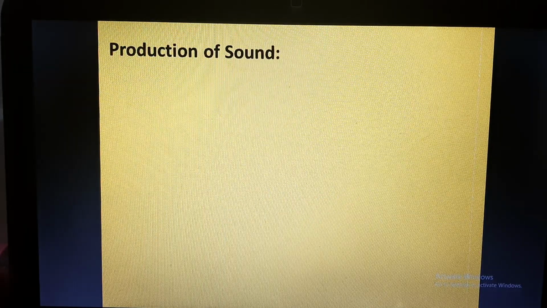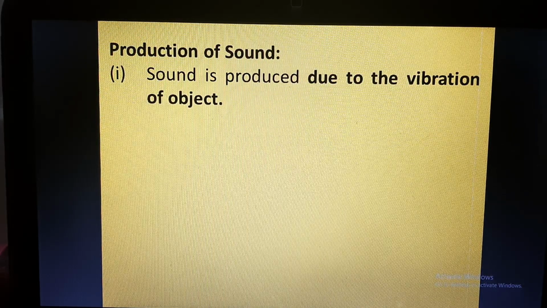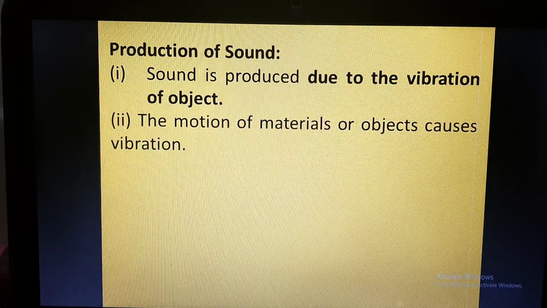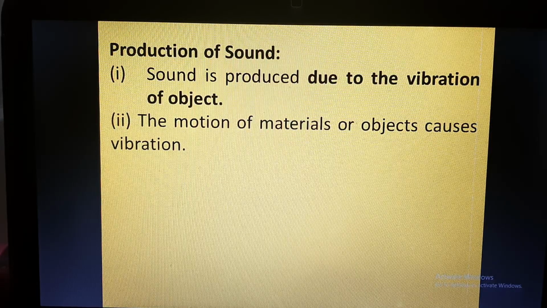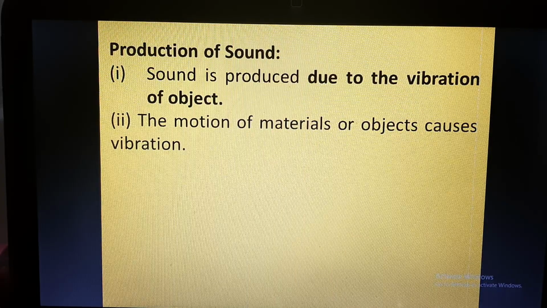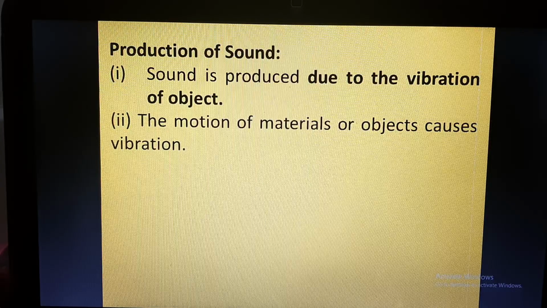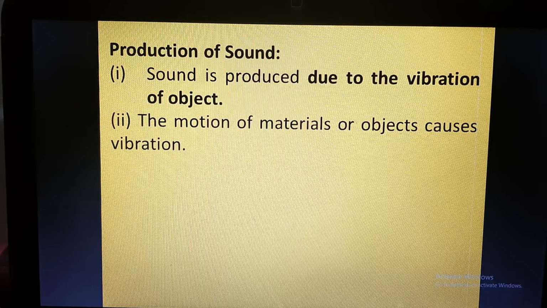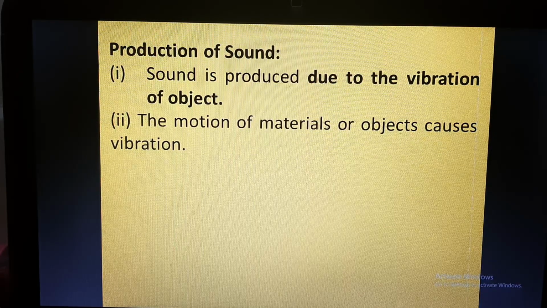Now we'll come to how sound is produced. Sound is produced whenever there is a vibration in any object. So whenever there is a vibration, sound will be produced. The motion of a material or object causes vibration. You must have observed in your assembly, if the drum is beaten, what is happening? The motion of the stick striking the object makes the membrane of the drum start moving, and it causes vibration.